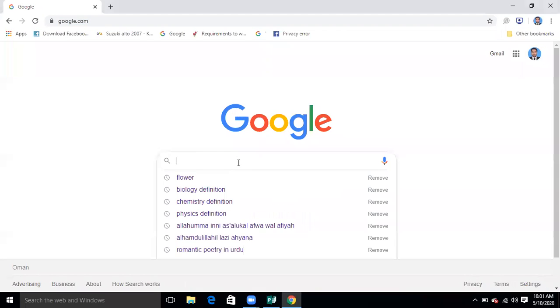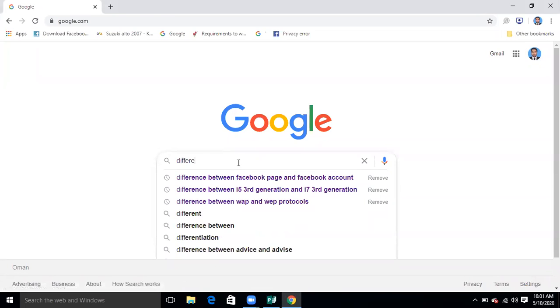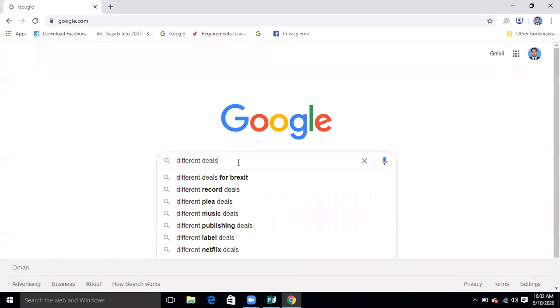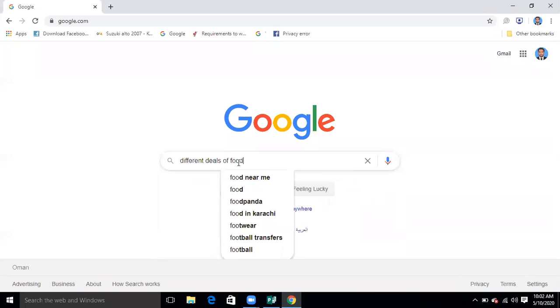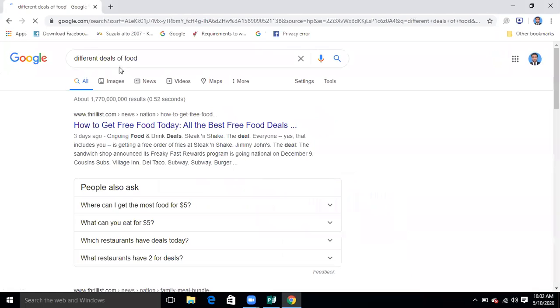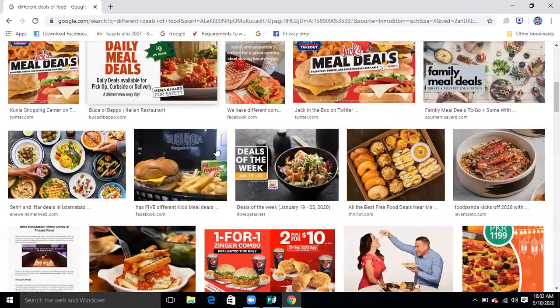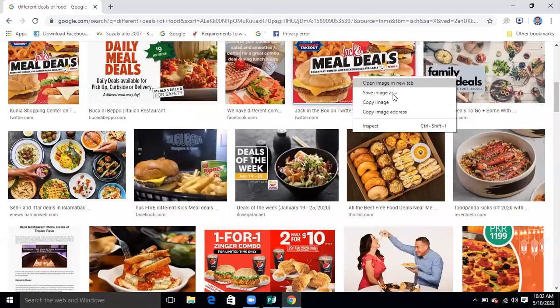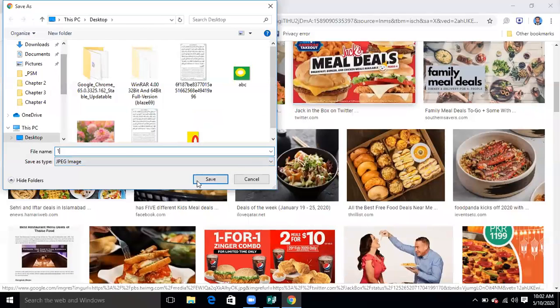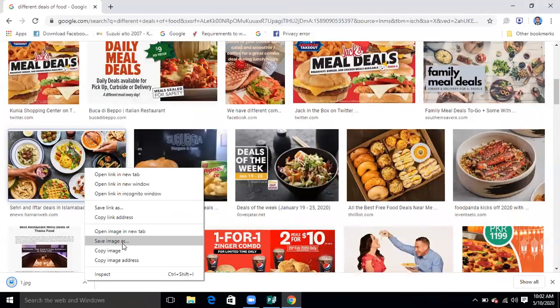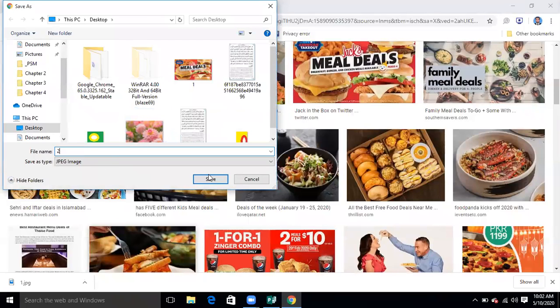For example, if I write over here different deals of food. Now when I write over here different deals of food, I go to the images, you will see that you can find out different deals. So you can have these pictures. For example, if I save one or two pictures on my desktop, I'm going to save it with the name of one or two on my desktop. One picture, this is another picture, two picture.